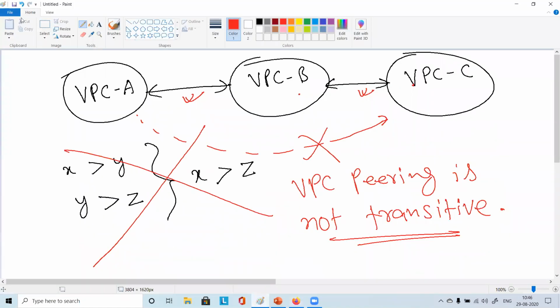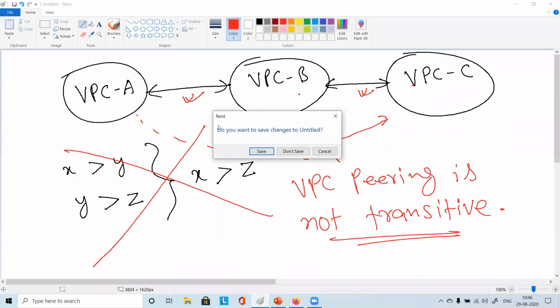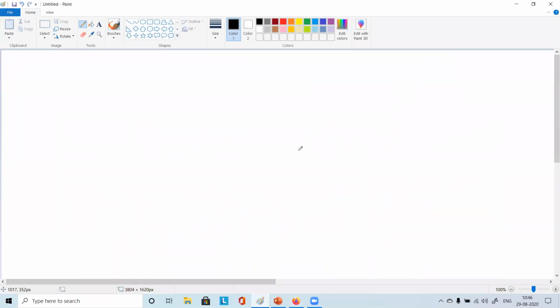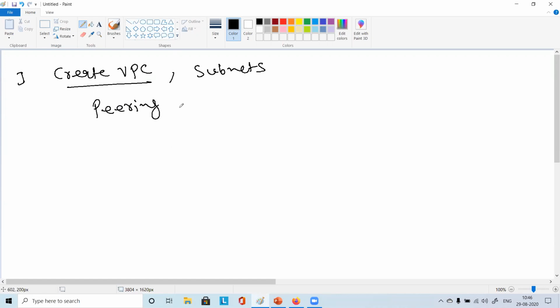What we will do ideally is, first we created a VPC, right? Then we created subnets also, right? Then we create the peering configuration.